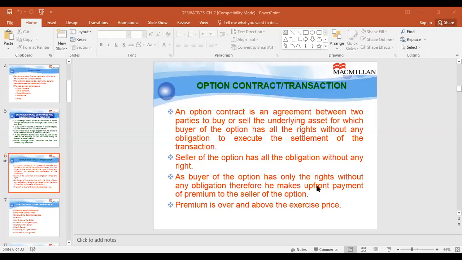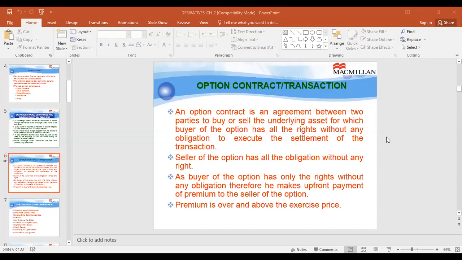An option contract is an agreement between two parties to buy or sell the underlying asset, for which the buyer of the option has all the rights without any obligation to execute the transaction on settlement. In this case, the buyer of the option will make the payment of premium upfront and has all the rights without any obligation, whereas the seller of the option who receives the premium has no rights but all the obligation.